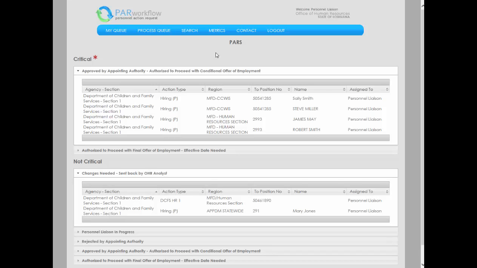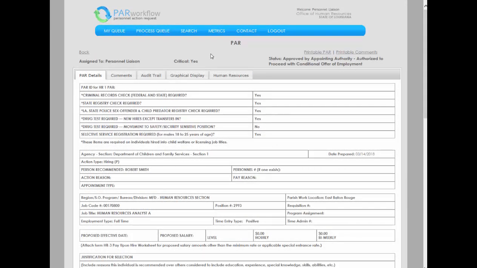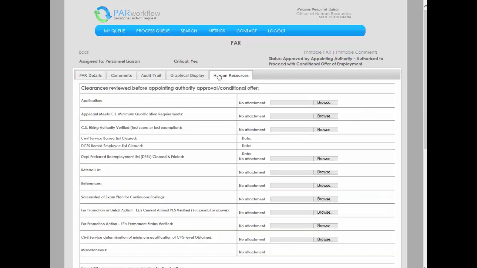Once OHR staff has reviewed the PAR and determined that no additional corrections are needed, the PAR will be returned to the personnel liaison. The PAR will appear in the Approved by Appointing Authority, Authorized to Proceed with Conditional Offer of Employment status. Click on the PAR to open for viewing. Select the Human Resources tab. Here you will upload any documents necessary for the conditional offer of employment.